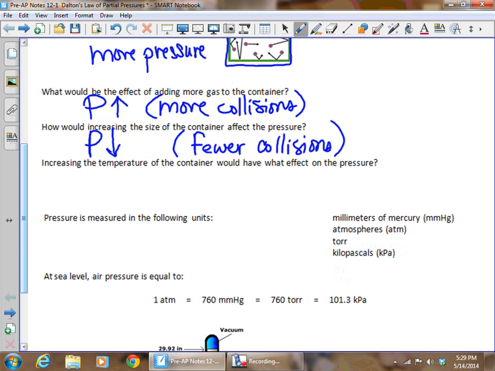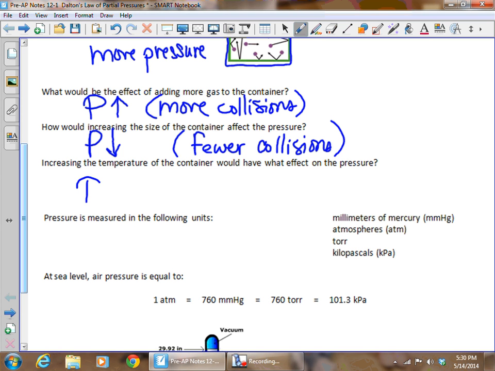The next one, increasing the temperature of the container. How would that affect the pressure? Think about what that does to the particles. If you increase the temperature, you're going to speed up those particles. And if you speed up the particles, there are going to be more collisions. More collisions, more pressure.